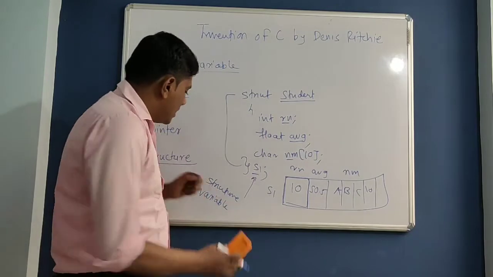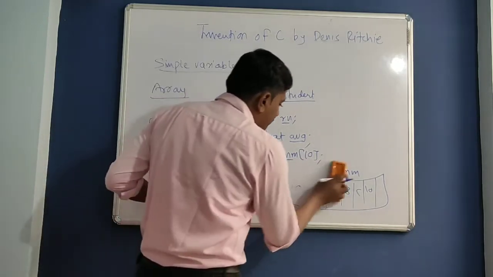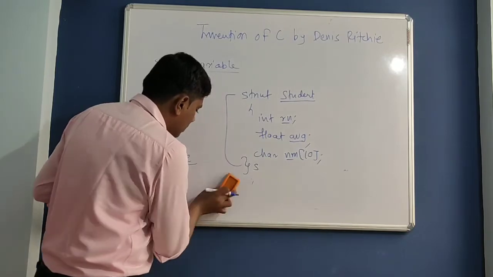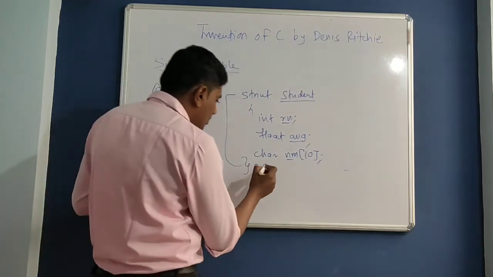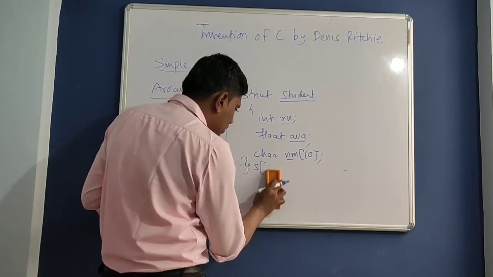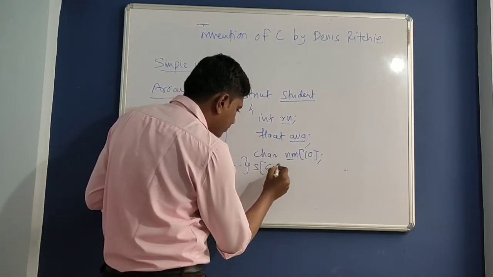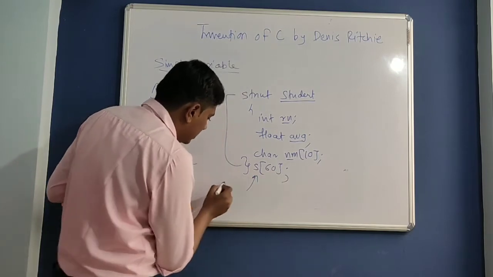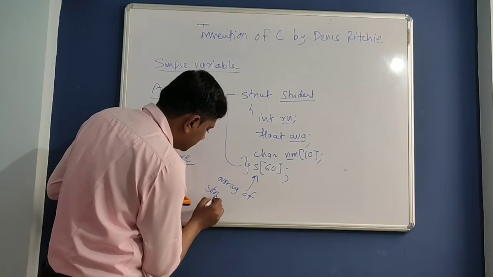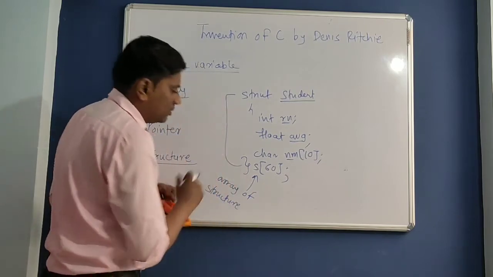So that's why Dennis Ritchie invented a new concept, where he combined both concepts together. So this is nothing but array of structure.